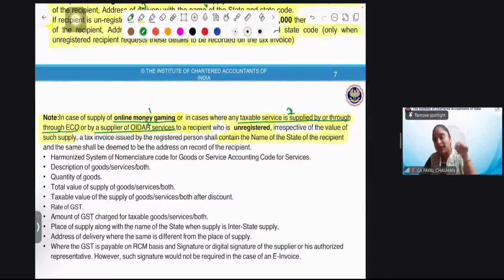In that case, whenever a bill is made, irrespective of the value, it shall contain the name of the state of the recipient so that we can know it's an interstate supply or intrastate supply. And the same shall be deemed to be the address on the record of the recipient. Whatever state is mentioned in the invoice, that will be your address, right? ECO is e-commerce operator.